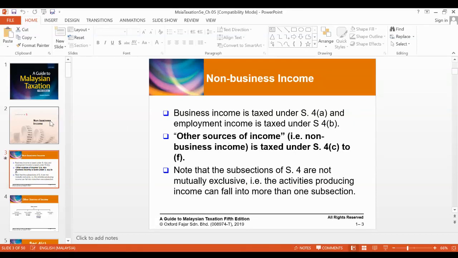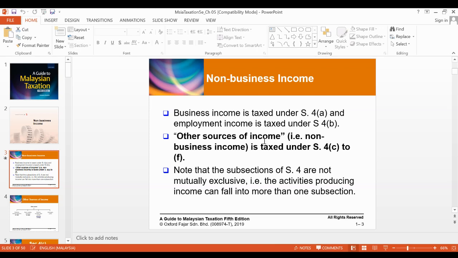Alright, so today we will continue with non-business income. We have done employment income. So now let's look at non-business income. And non-business income, as you all know, is taxed under Section 4A, and employment income is taxed under Section 4B.